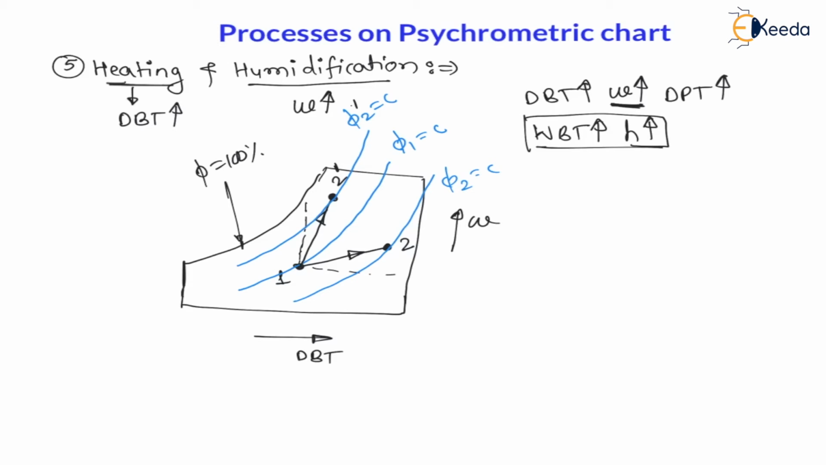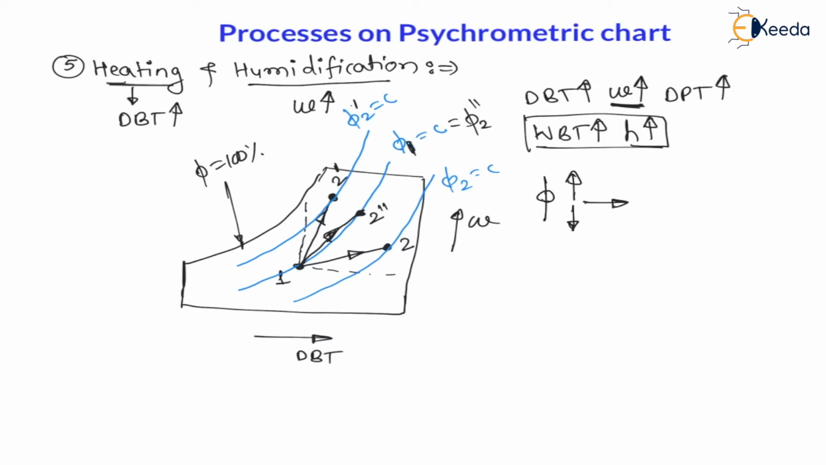Now let us understand another process. Now 1 to 2 like this, let us say 2 double dash, 1 to 2 double dash. Therefore we can say on this same line phi 2 double dash is also constant, which is equal to phi 1. That means for heating and humidification, the relative humidity may increase, may decrease, or may remain constant, right?